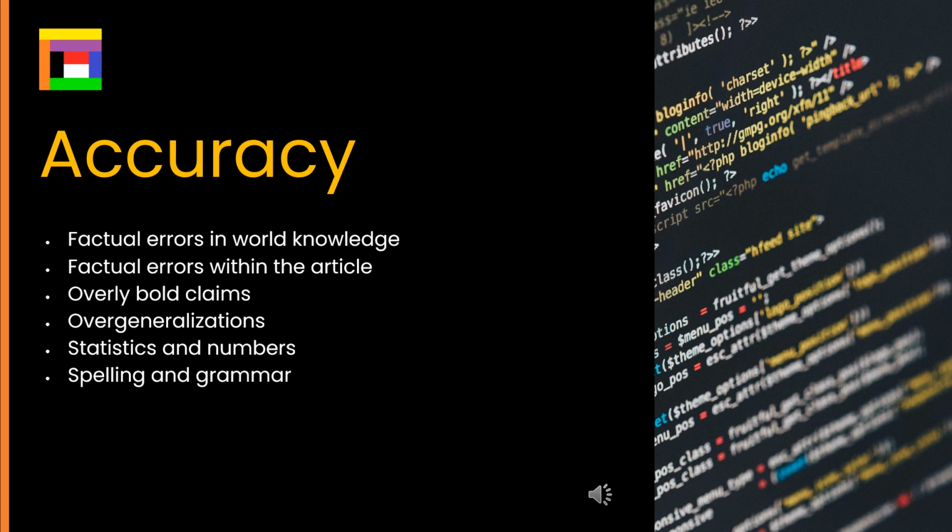It's important for research writing to be accurate, so any mistakes in this area are severe. There are 6 categories of problems. First, factual errors in world knowledge. Second, factual errors within the article itself. Third, overly bold claims. Fourth, overgeneralizations. Fifth, statistical and numerical errors. And finally, the language-related ones, spelling and grammatical errors.